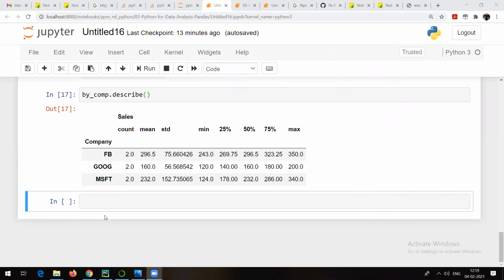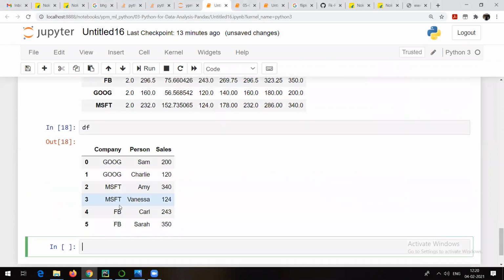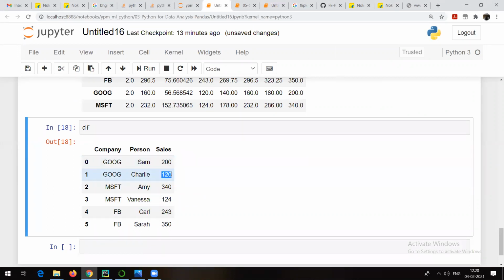If I show you the data frame itself here, now just check for Google. You can see which are the values for Google. 200 and another one is 120, right? So two records are there actually. So whether you say 25% of the data is less than or equal to 140, right? So total how many records do we have? 1, 2, 3, 4, 5, 6, right? So you just go and find out the 25 percentage of 6. Near about, right. 50% is 300, 1 point something. Just take it as 1. So I mean to say that it is just trying to tell you.